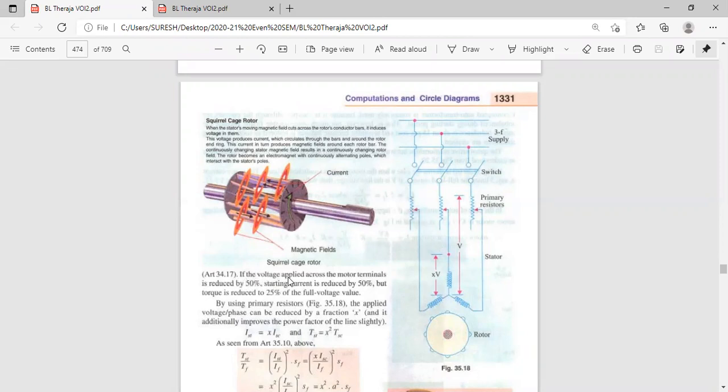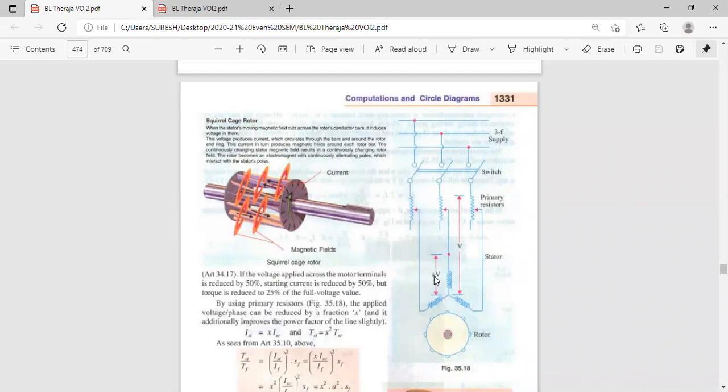First method: if the voltage applied across the motor terminals is reduced by 50%, the starting current is also reduced by 50%, because current is directly proportional to voltage. But torque is reduced to 25% only. So by using primary resistors, the applied voltage per phase can be reduced by a fraction X. What is the X value here? If you take 200 volts across this out of 400, what is the X value?